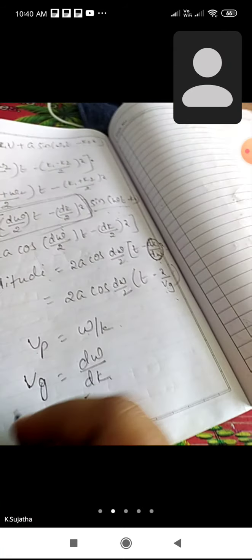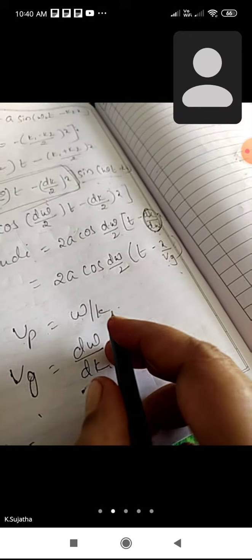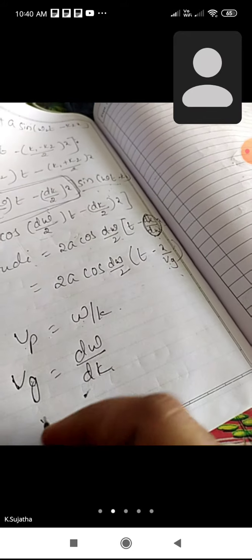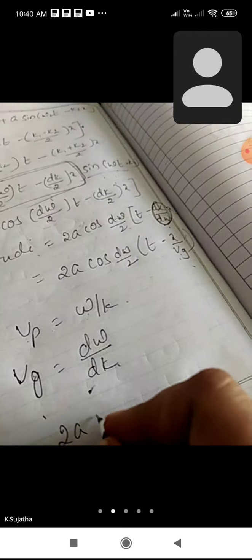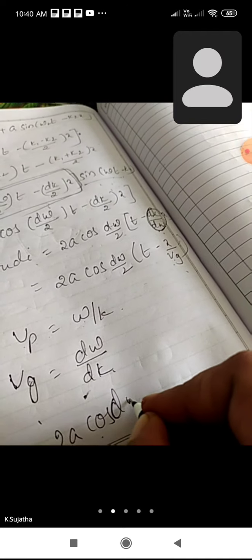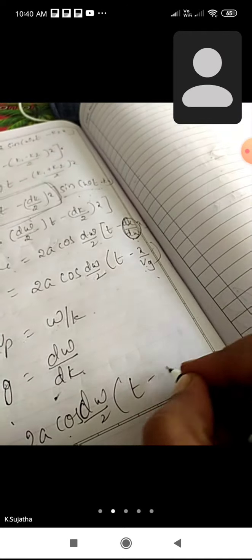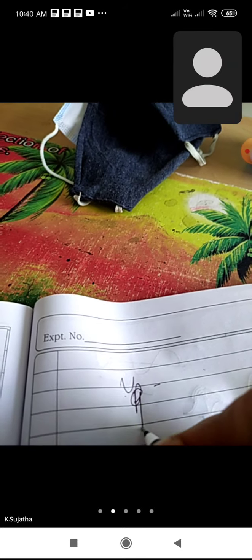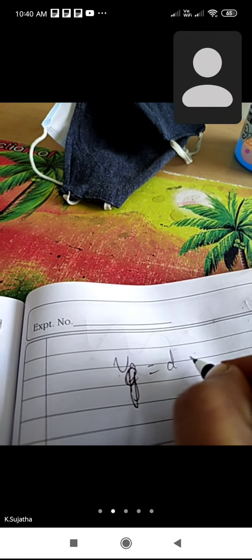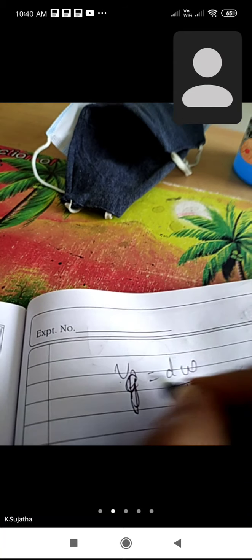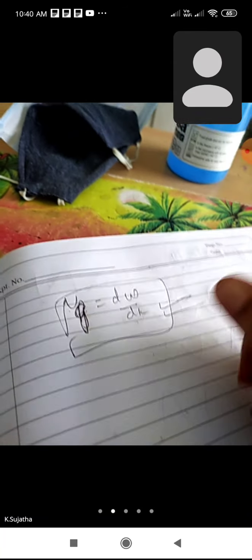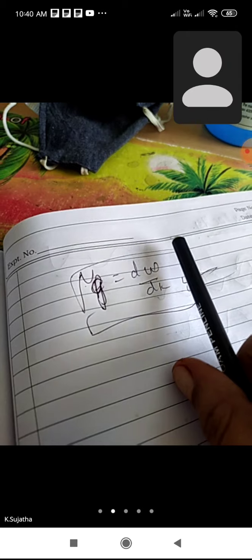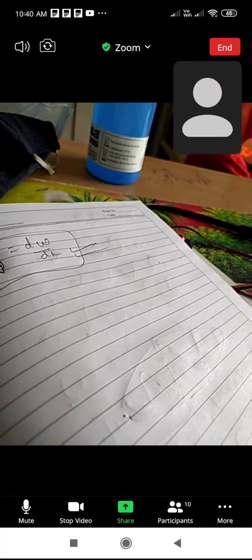So simply, the amplitude of the group can be written as 2a cos of (d omega by 2 into t minus x by vg). Here vg is the group velocity, that is d omega by dk. This is the expression for group velocity. Yes, understand? Hello.